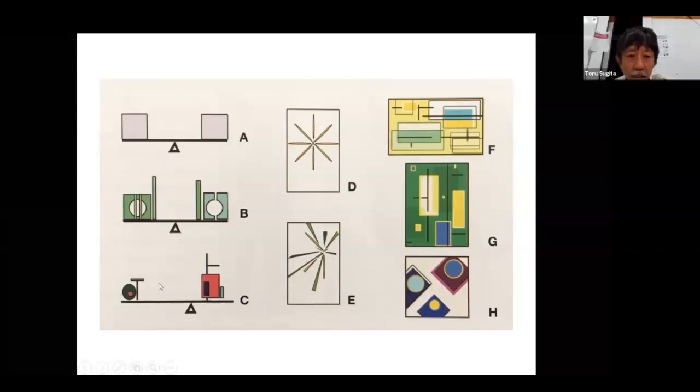symmetric or asymmetric, right? Symmetric is, of course, where left and right are exactly the same. This is slightly asymmetric, right? It gives a slightly different element on each side, but it doesn't look like one side is too strong and one side is too weak. This is the same thing. This one is bigger but close to the center, and this is smaller but far away, so it becomes more isolated. So there is enough balance between the left and right side of the seesaw. Other ones are all giving the same idea.